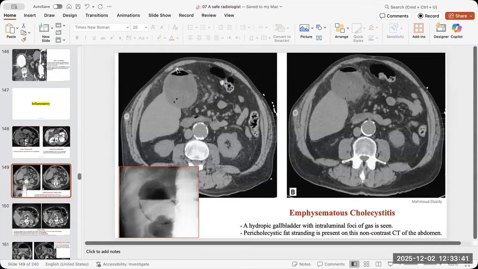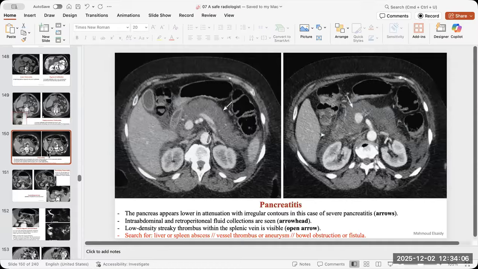Here, see the tension of the cholecystitis, and there is air inside the gallbladder. So this is a sign of emphysematous cholecystitis. Emphysematous is more common in diabetic patients, and it needs urgent drainage right now. The patient cannot wait. The patient cannot even have surgery now. You should drain them first.